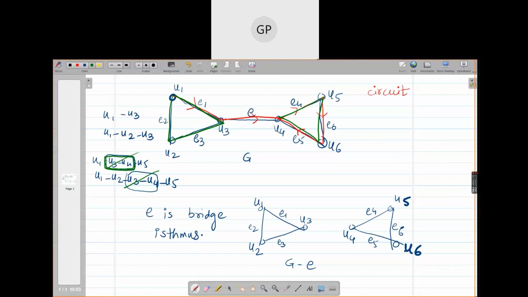Okay, write the definition and then you draw this graph. Write the definition of bridge first. Isthmus or bridge.